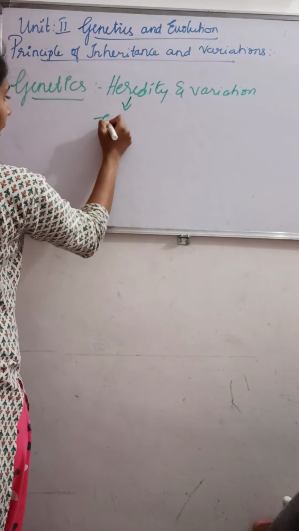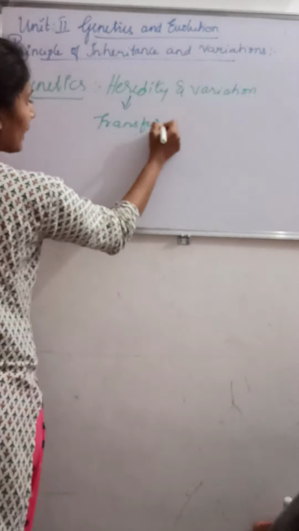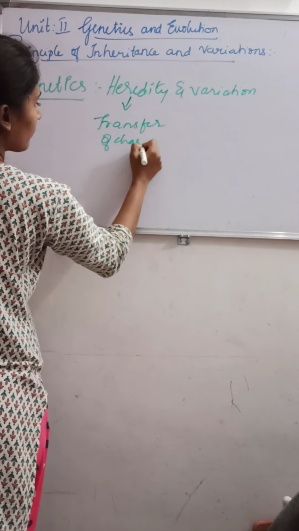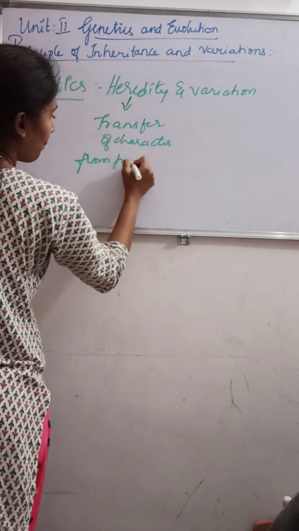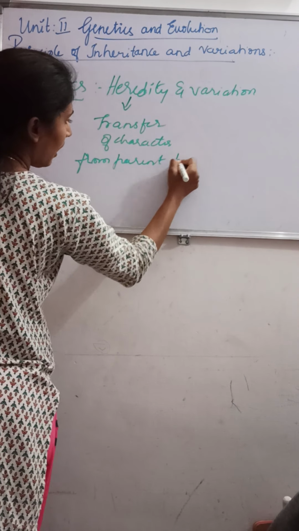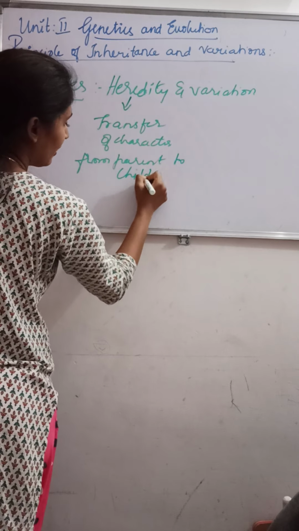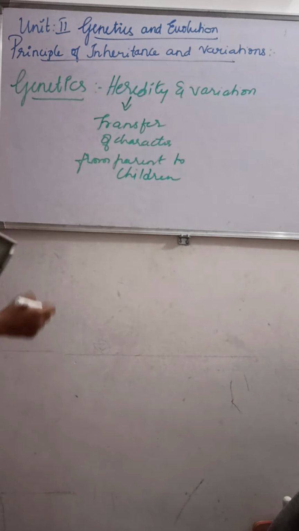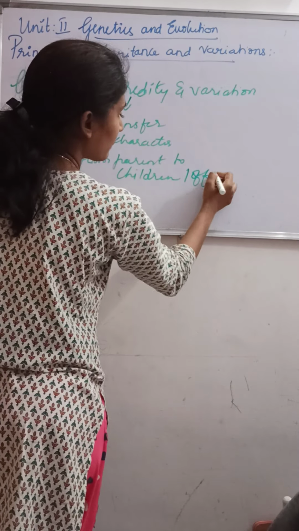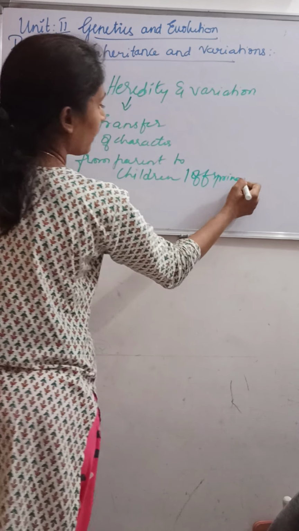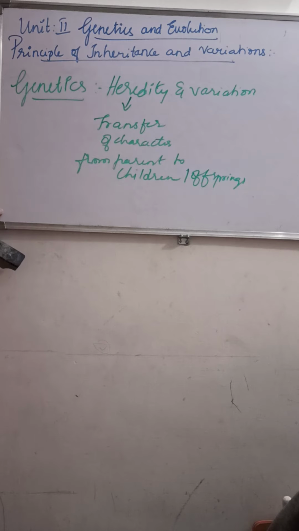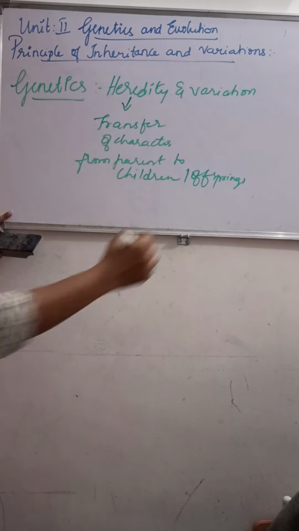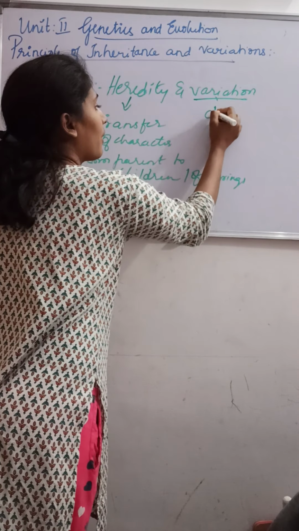So heredity means transfer of character, from where to where? From parent to progeny, or children, or offspring. The differences we come across are called variation.